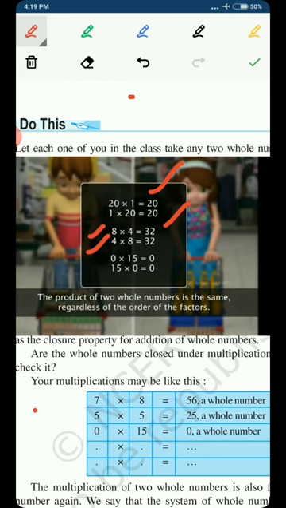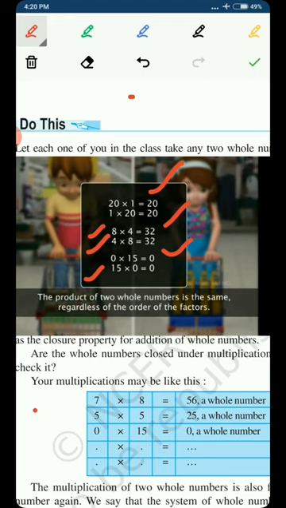So after changing the order of multiplication, the answer is not affected and the answer is also a whole number. So this is the proof that the commutative property for multiplication is satisfied. Like we are multiplying 0 with 15 and we are multiplying 15 with 0. In both cases, the answer is going to be 0, and 0 is also a whole number. So the commutative property for multiplication is satisfied universally.